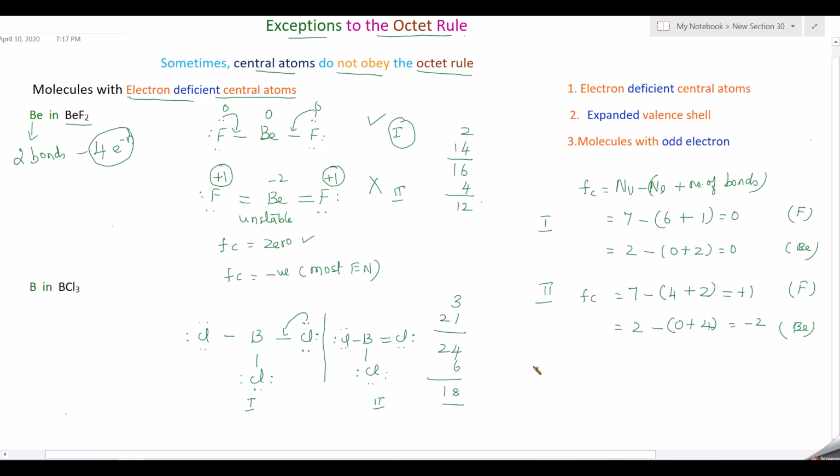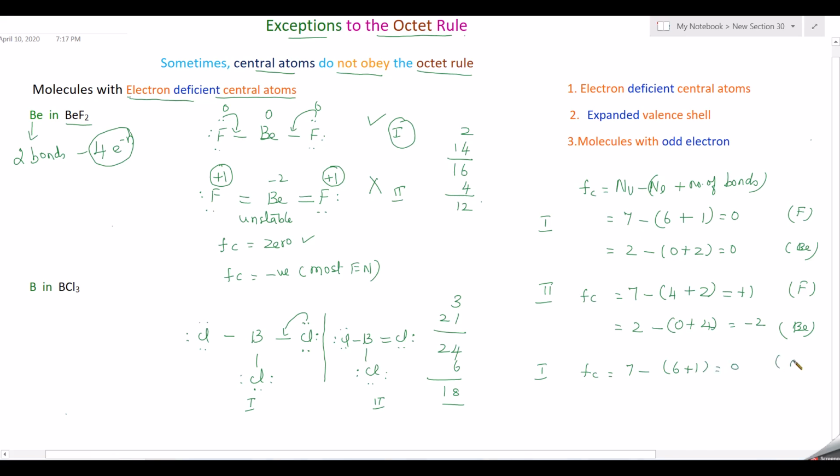So if you calculate the formal charge for the first structure of boron trichloride, take chlorine. Chlorine valence electrons 7 minus the lone pair electrons, so 6, minus the number of bonds, 1, is equal to 0.